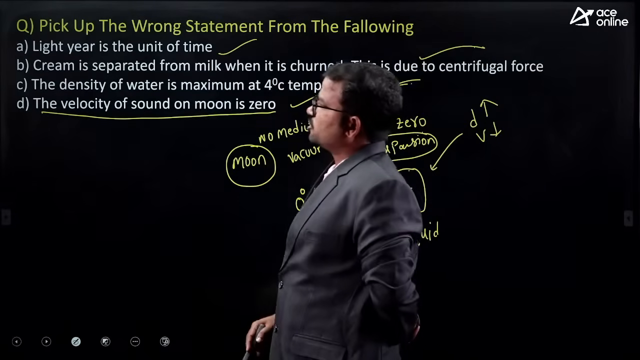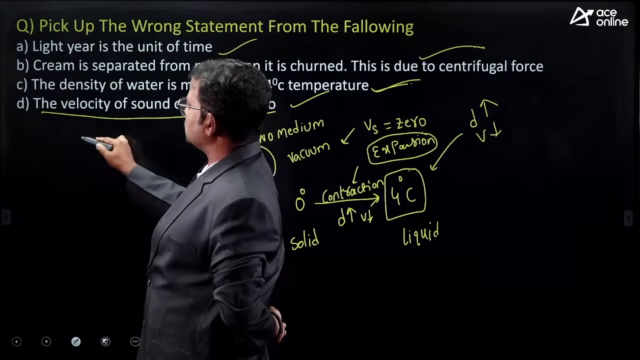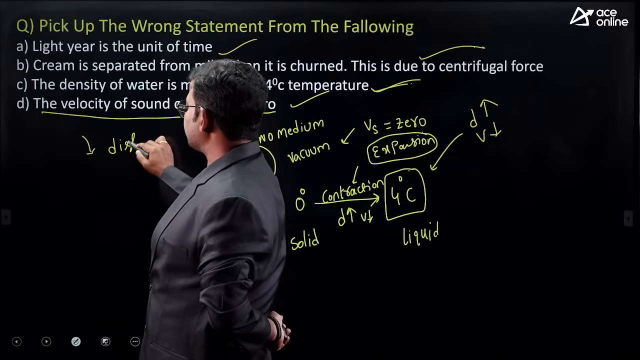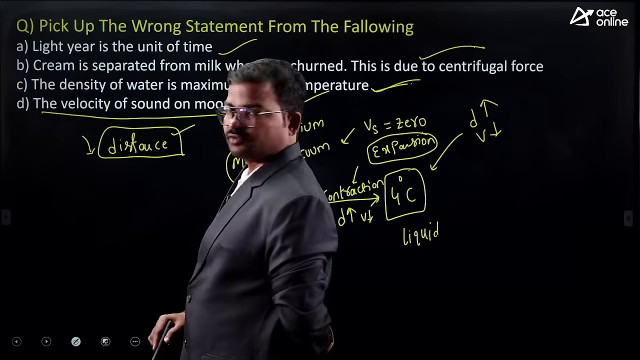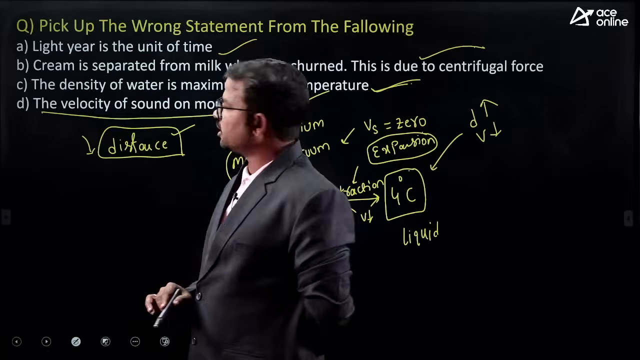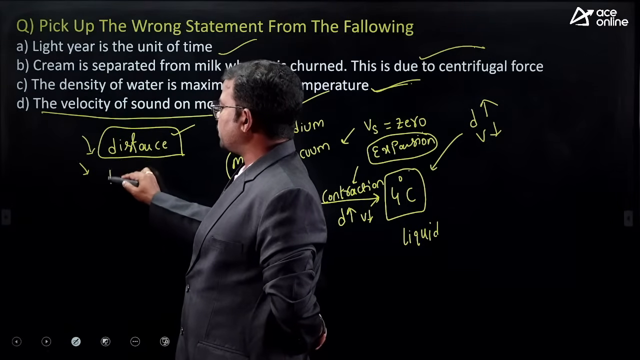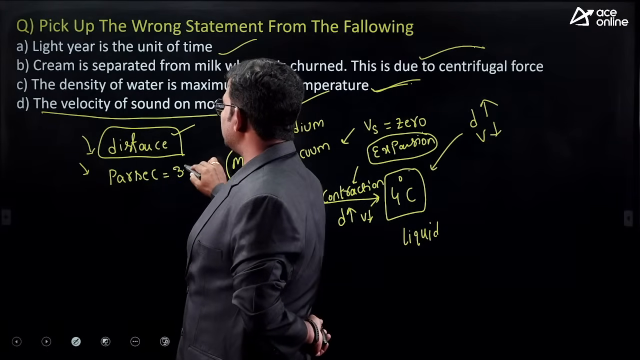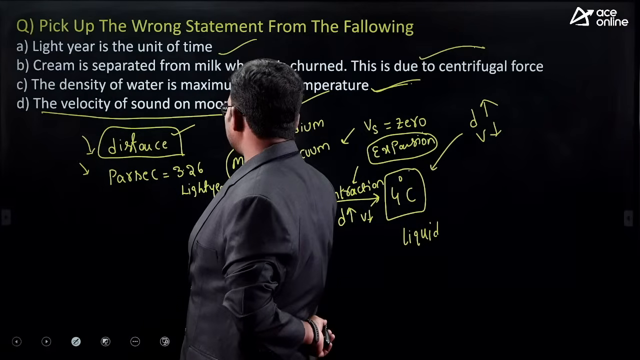Next, what about the first option, light year? Light year is used to indicate distance. It is one of the largest units for distance. Which is considered the largest unit of distance? That is nothing but parsec. 1 parsec is equal to 3.26 light years.